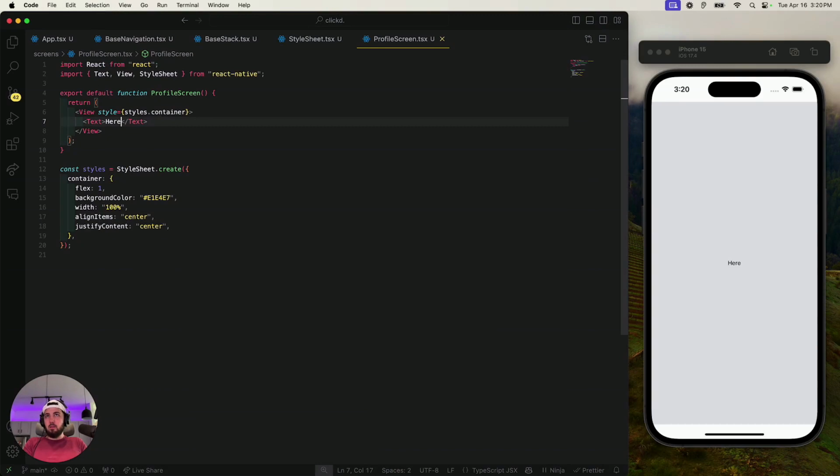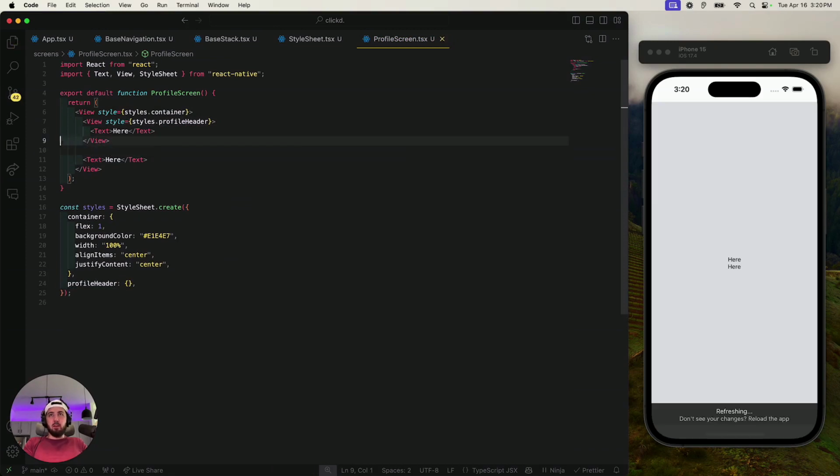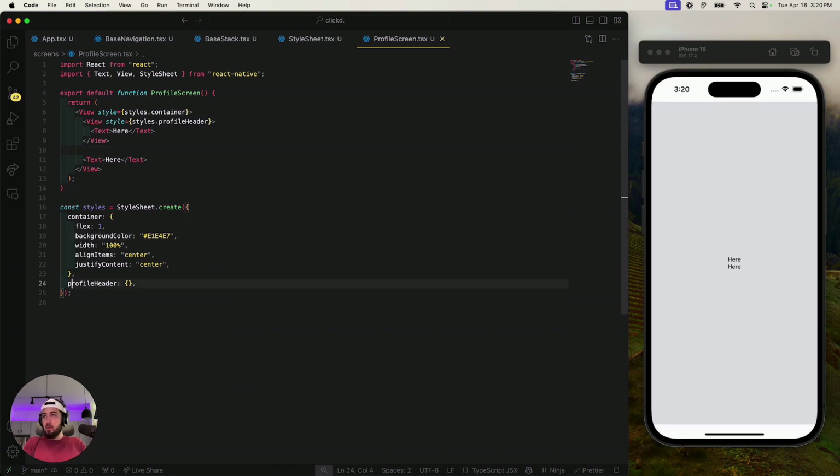Let's see. So we have a view. We really need a style here. Style, we'll say styles dot profile header maybe. Fine enough name for me. React Native, when you have text just hanging out in the open, it has to be surrounded by a text.